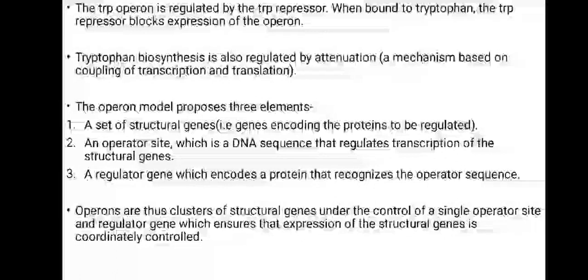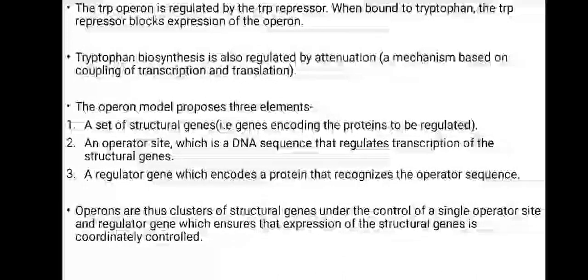The tryptophan biosynthesis is also regulated by attenuation, which is a mechanism based on coupling of transcription and translation. Now, tryptophan is an aromatic amino acid and it is required for the synthesis of all proteins that contain tryptophan. If tryptophan is not present in the medium in adequate quantity, the bacterial cell has to make it, and it is required for the growth of bacteria.